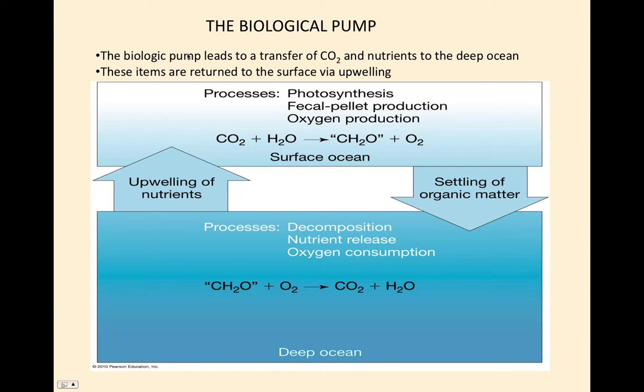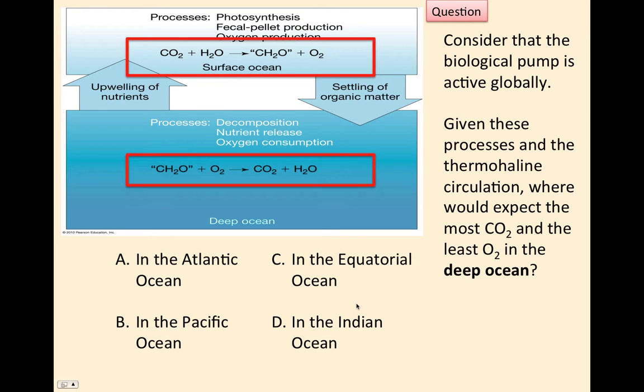So again, this biological pump leads ultimately to a transfer of CO2 and nutrients to the deep ocean, and those items are returned to the surface by upwelling. In the process, you're creating oxygen at the top level and removing oxygen at the lower levels through decomposition. So, question: consider that this biological pump is active globally. Given these processes and the thermohaline circulation, where would we expect the most CO2 and the least oxygen in the deep ocean?